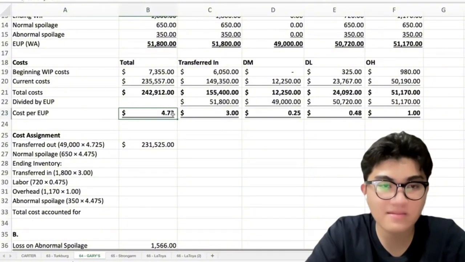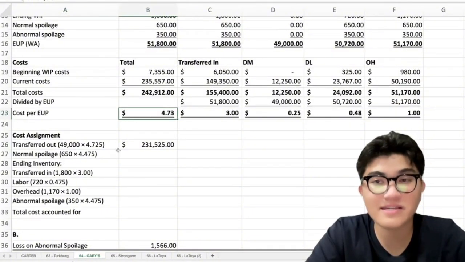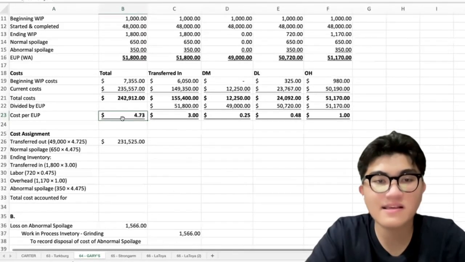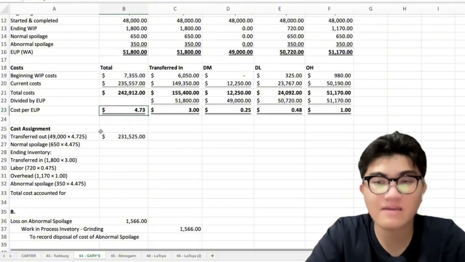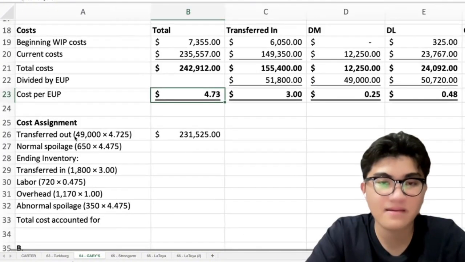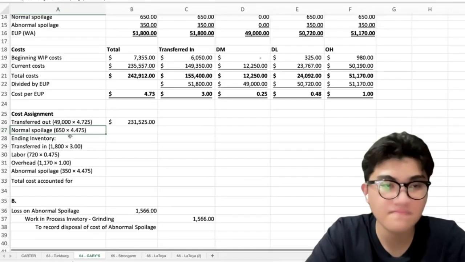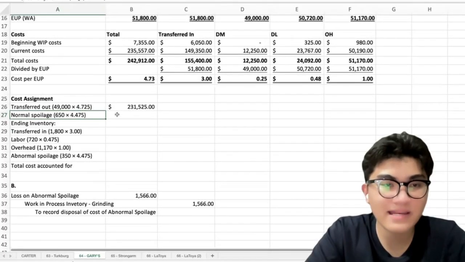Kasi ito rounded up na ito. Okay? So, pwede siya interchangeable kasi sa Excel kasi rounded up na. Okay, pero if sa calculator tayo, ito ang maglabas. So, anything will do. Basta tama lang siya. Okay? So, for our normal spoilage, ito.